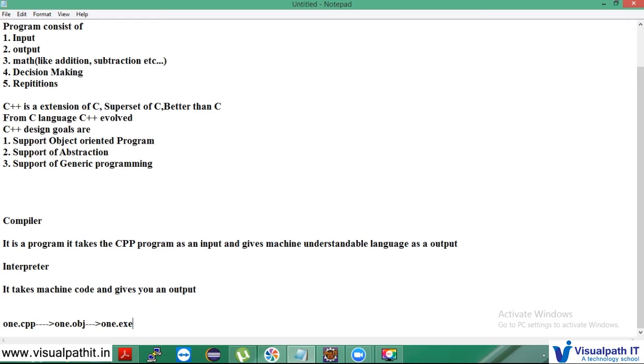Now let's talk about what are the type systems that C++ has. The first is type strength. Before we get into type strength, let's see what a type system is. It actually refers to the different types of variables of a language and how they are followed. Some languages do not have a type.